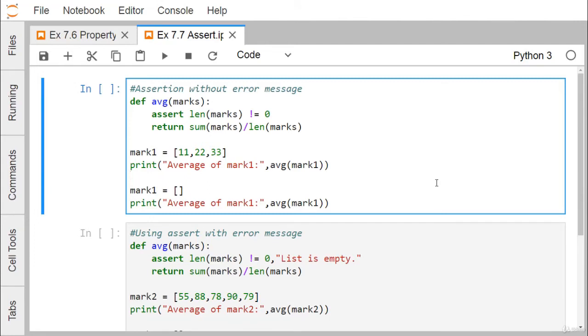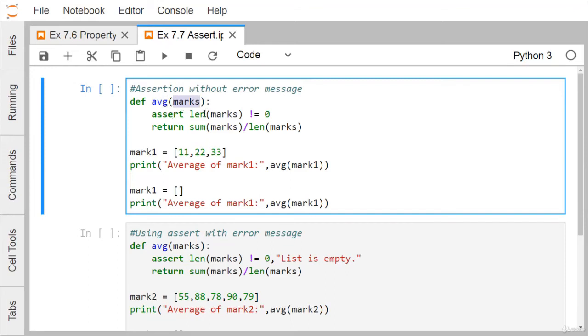Assertions are nothing but simply Boolean expressions that check if the condition returns true or not. If it is returning true, the program does nothing and moves to the next line of code. And if it returns false, the program stops and throws an error known as the assertion error. As an example, consider this one. We have defined one function. The name of the function is avg, which will take this marks list as input argument.